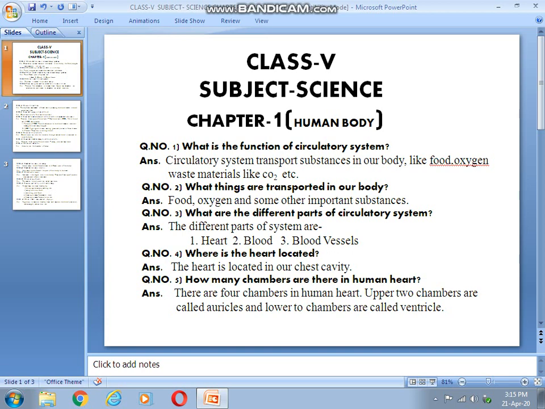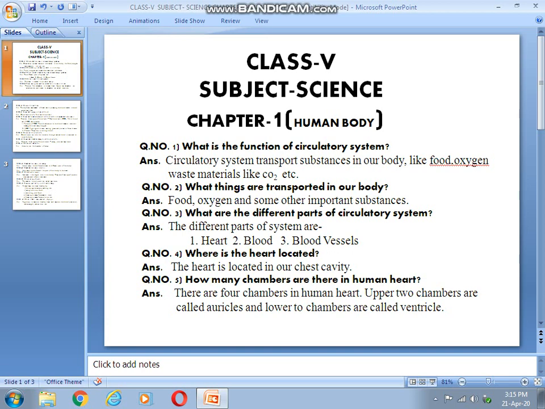Number 1, what is the function of circulatory system? Circulatory system transports substances in our body like food, oxygen, waste materials like carbon dioxide and some other important substances.